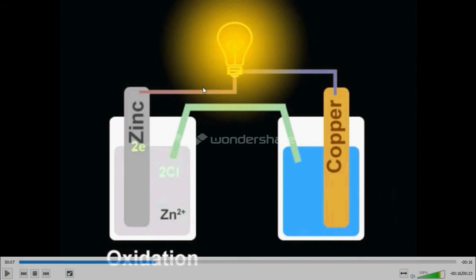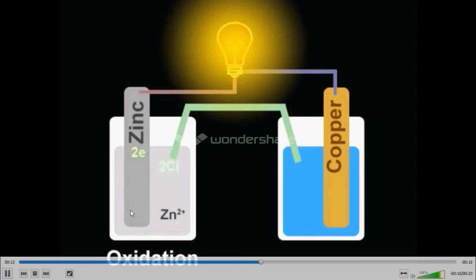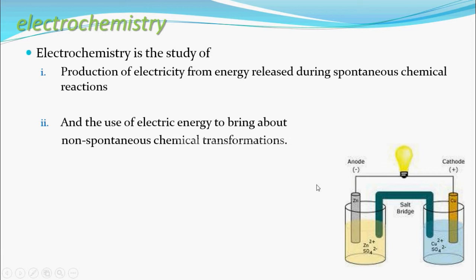These electrons move through the external circuit and are absorbed by this copper electrode. Those two electrons combine with copper. So the circuit is completed. Electrons are liberated, electrons are going, and those two electrons combine with copper. So electricity is produced. Like that electricity is produced.